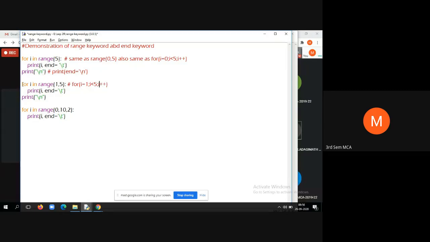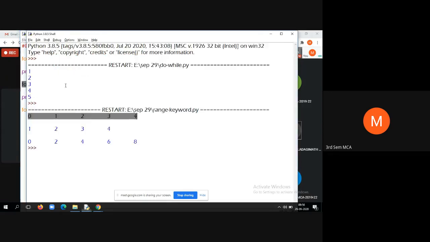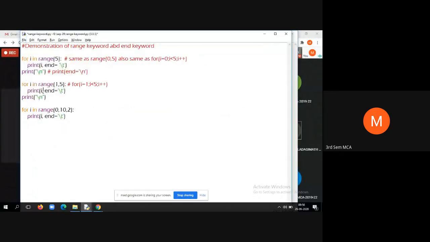Now, as per this example, what numbers does it have to print? 1 to 4. Let us see. Yes, in the second for loop it has printed 1 to 4. After each number, we have given a tab. You can see how we have given the tab: print I value, then end is equal to within single quotes backslash t. This is another way of implementing escape sequences by using the end keyword. Without using the end keyword, we can simply display normally, as we do within the print statement.